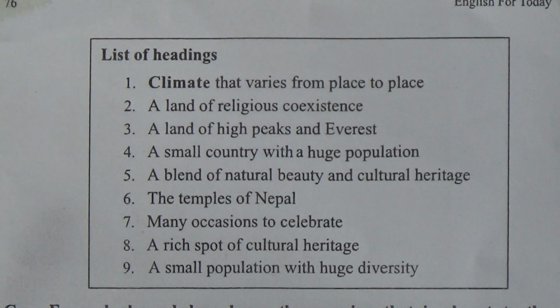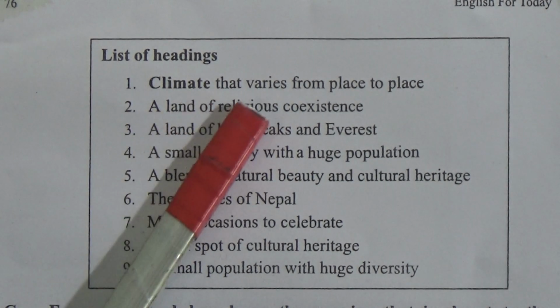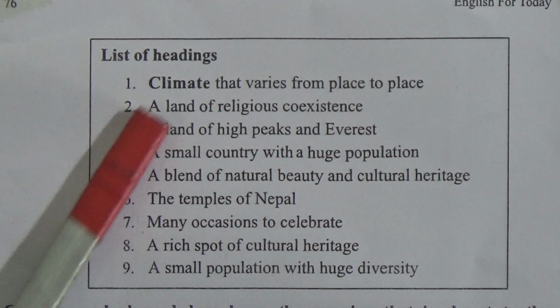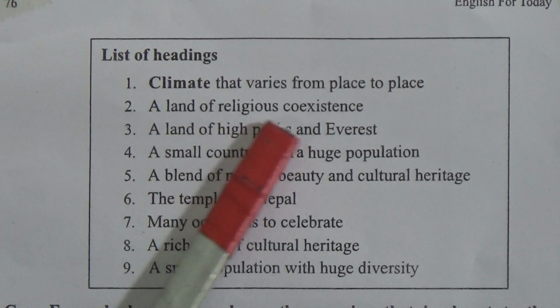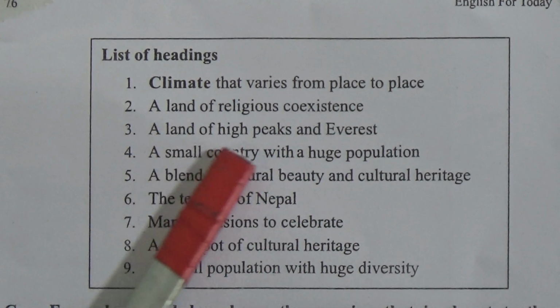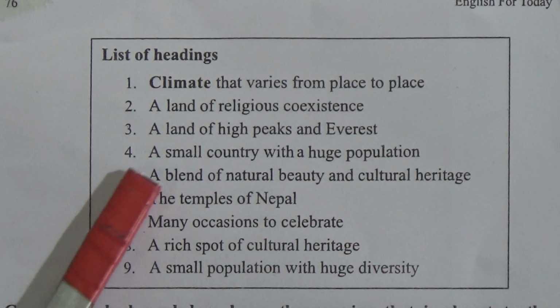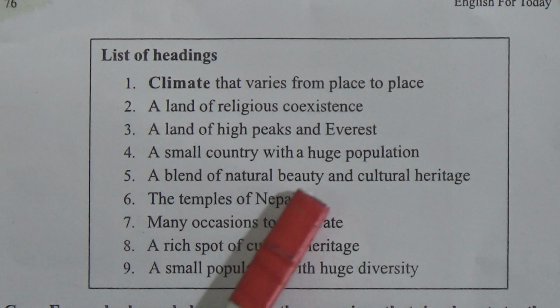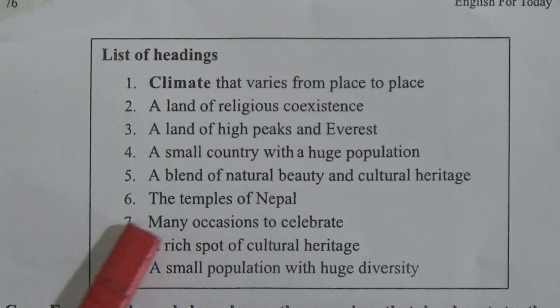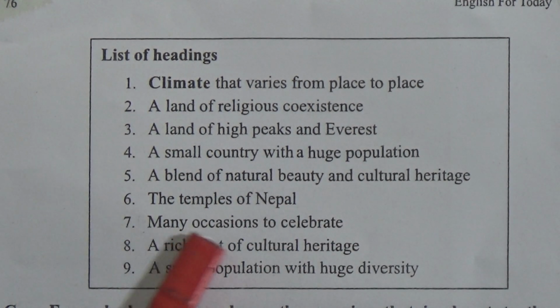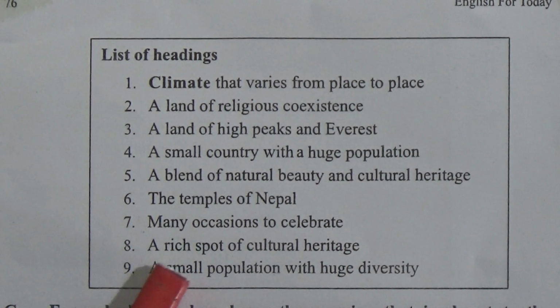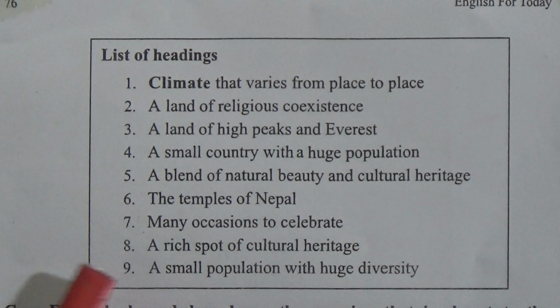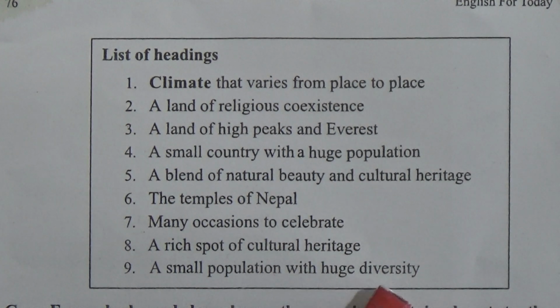Okay. Now look, number 1, climate that varies from place to place. Number 2, a land of religious coexistence. Number 3, a land of high peaks and Everest. Number 4, a small country with a huge population. Number 5, a blend of natural beauty and cultural heritage. Number 6, the temples of Nepal. Number 7, many occasions to celebrate. Number 8, a rich spot of cultural heritage. Number 9, a small population with huge diversity.